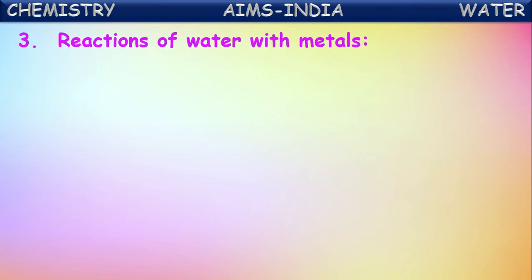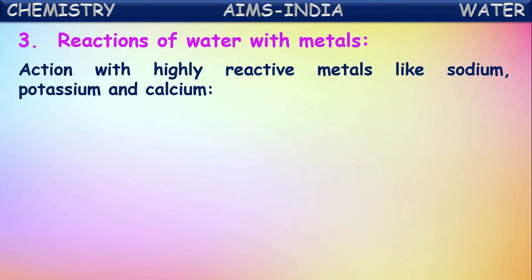Now let us see the reaction of water with metals, how it reacts. First let us see the action of water with highly reactive metals. There are three categories of metals based upon reactivity. One is highly reactive metals, then reactive metals, and next the least reactive metals, which are noble metals. Now first let us see the reaction of water with highly reactive metals.